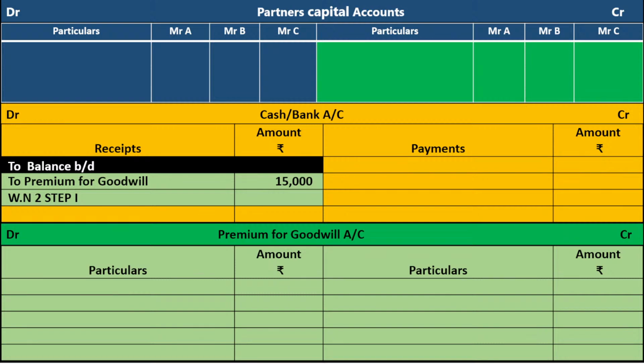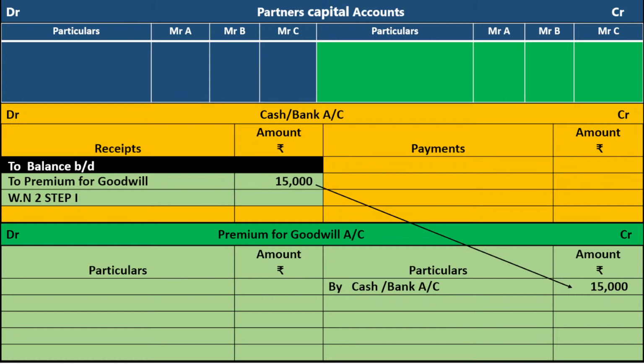Read in a passive manner, premium for goodwill account is credited by cash or bank account. It is 15,000 from cash or bank account. Understanding or not? Okay.